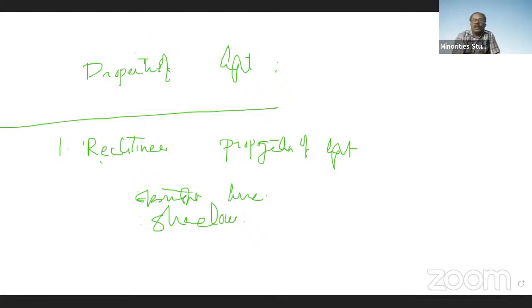In a shadow, there will usually be two regions. The shadow consists of two portions. The first one is umbra, and the second one is penumbra.